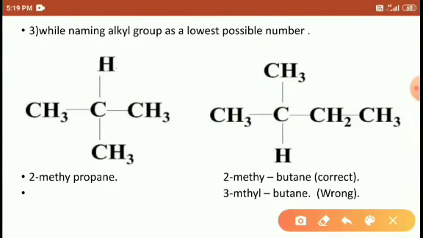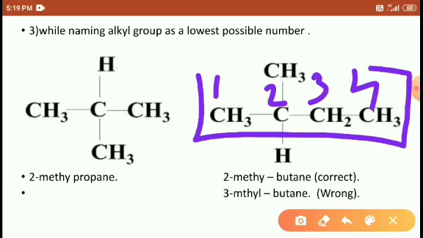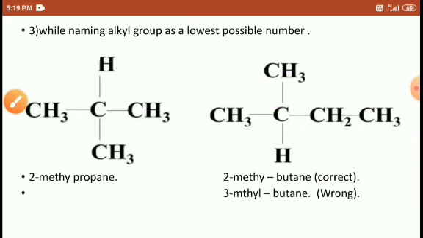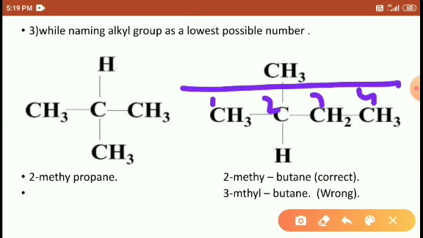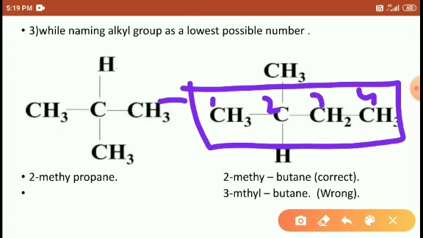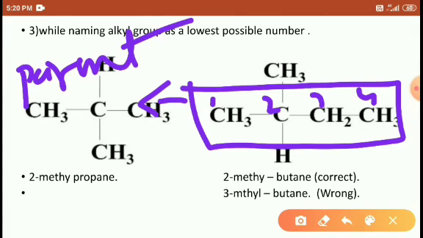Okay. Similarly, one more example. If you write this structure, 1, 2, 3, 4, right? So this is the parent chain, because the longest chain we call the parent chain, right?